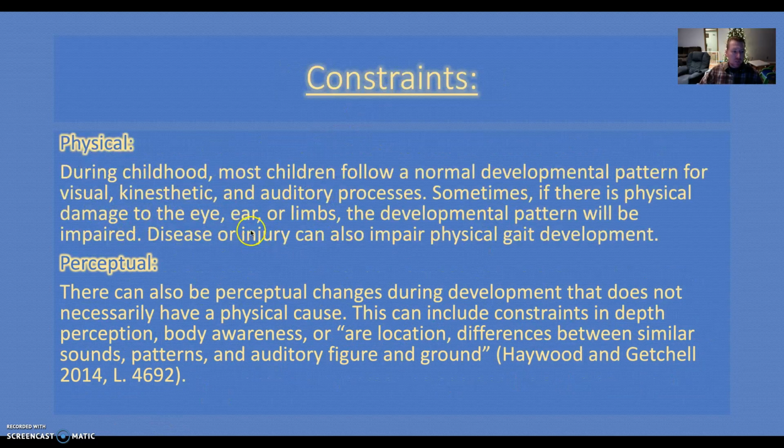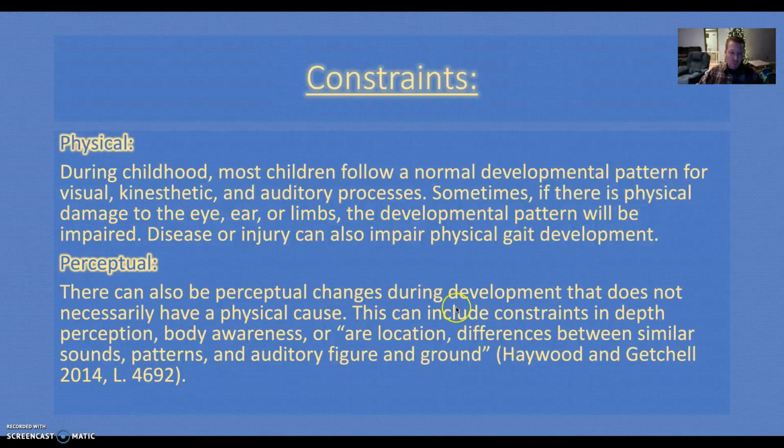So, physical constraints during childhood: most children follow a normal development pattern for visual, kinesthetic, and auditory processes. Sometimes if there's physical damage to an eye, an ear, or a limb, the developmental patterns will be impaired. We also have disease and injury that can impair physical gait development. And then there can also be perceptual changes during development that don't necessarily have a physical cause. This can include constraints in depth perception, body awareness, or location, difference between similar sounds, patterns, and auditory figure and ground. That's according to Haywood and Getchell.